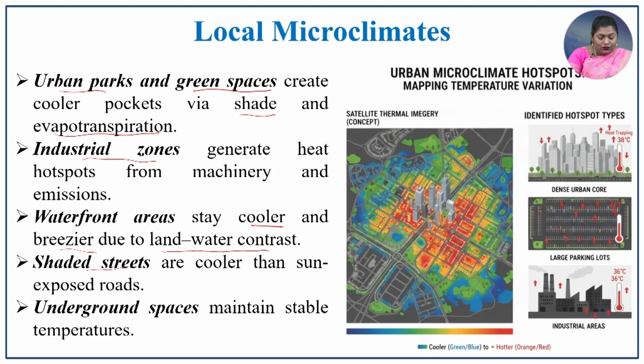That is, the shaded streets are cooler than the sun exposed road. So, if you are traveling on a highway, what happens? You can experience high temperature if there is no vegetation at the borders of the road. But if it is a shaded street, if you are traveling in a vegetation covered street, how will you feel? You will feel a milder temperature than on the open road. That is, the underground spaces maintain a stable temperature.